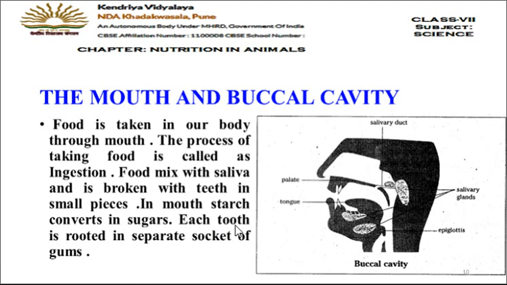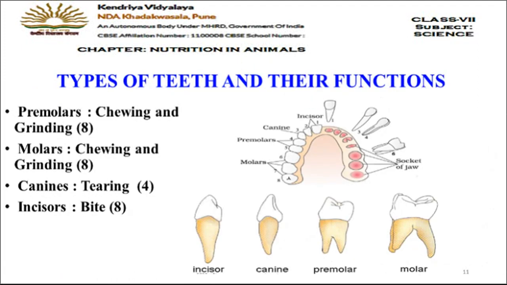Now, each single tooth is called a tooth. Each tooth is rooted in a separate socket of the gums. The place where the teeth are attached in the jaw is called the gum, G-U-M. Now, let's have a look at the different types of teeth which are present. There are four different types of teeth present in our mouth. We have two jaws. This complete set of teeth in the upper part is the upper jaw, and the lower one is the lower jaw.